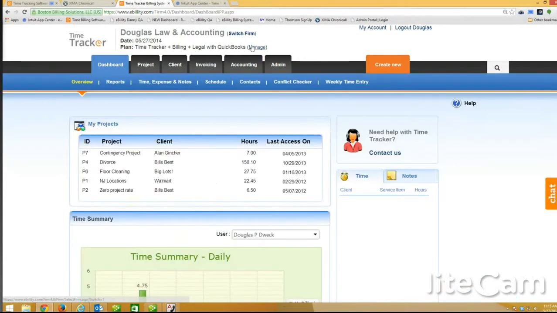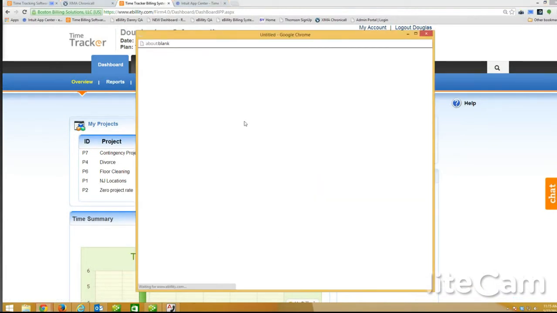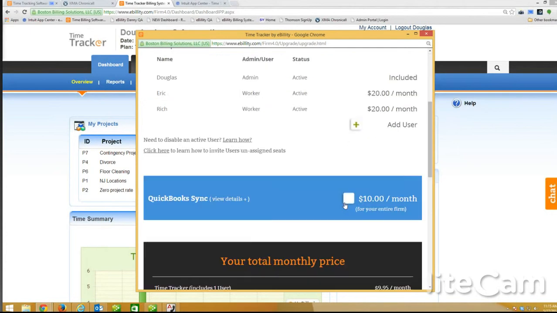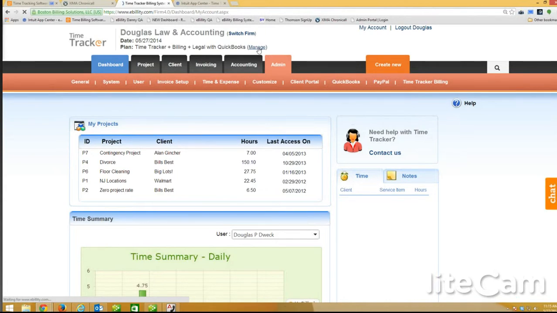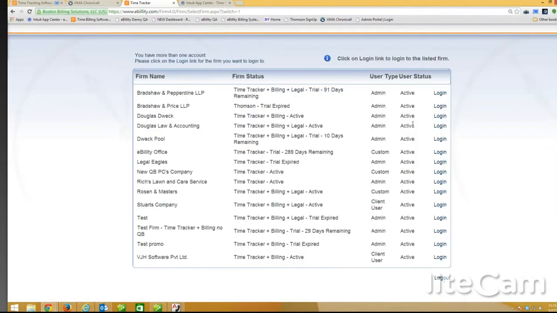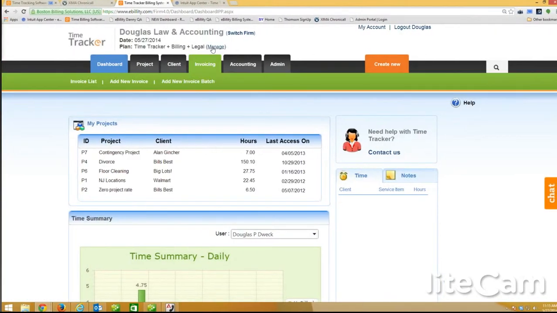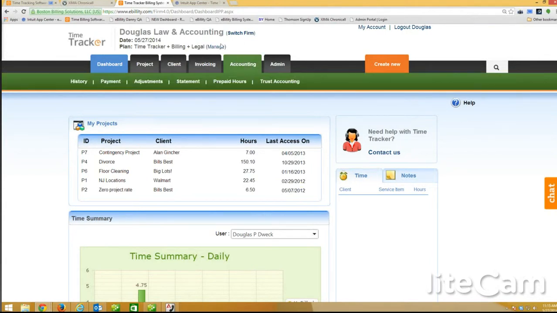Let's just take a look at the manage screen. This is not clicked here, so I'll find out. Maybe if I log out, log in. Actually, let's do that. I'm just curious to see. I could have just done switch firm. Okay, so now it's gone. All right, so it's actually taken away here, and I'll just let VJ know to update that as soon as a firm disconnects from QuickBooks. But now it's gone. So you see it's time tracker, billing, legal, and no QuickBooks, and I wasn't even connected to QuickBooks anyway.